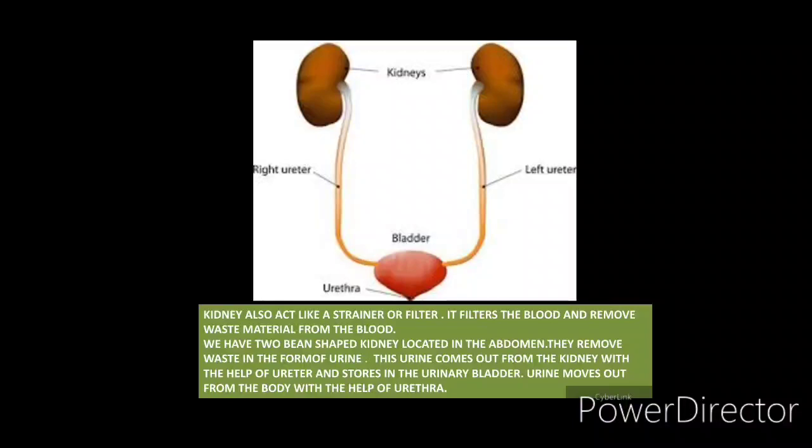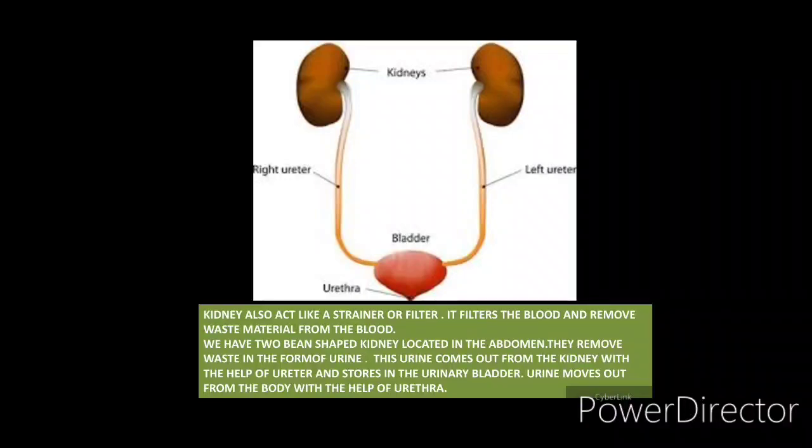So if I ask you to tell me the organ where urine is formed, what will you tell? Yes, you will tell, ma'am, the kidney is the organ where urine is formed. Now tell me, which part of the excretory system takes the urine away from the kidneys? Yes, the ureter takes the urine away from the kidneys. And where is this urine stored? Urine is stored in the bladder. So have you understood this?